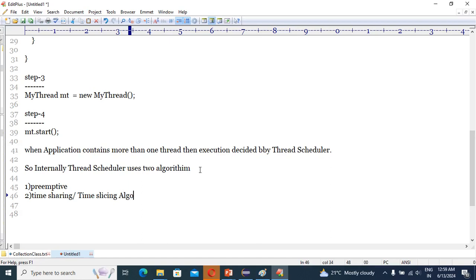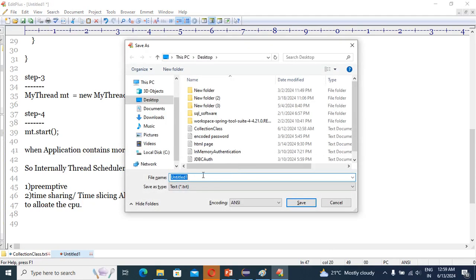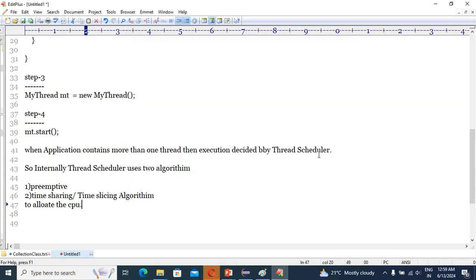The thread scheduler uses these algorithms internally to allocate the CPU. Keep this in mind: these two algorithms are used by the thread scheduler.